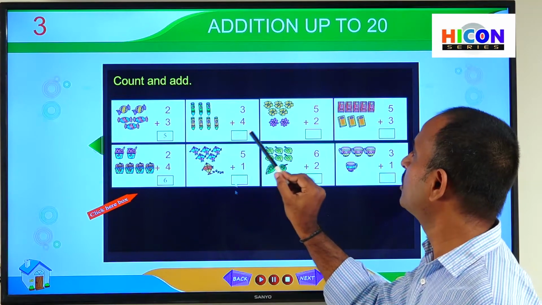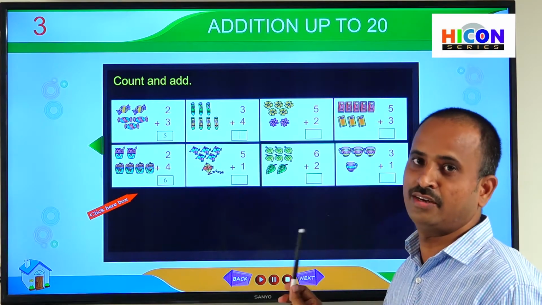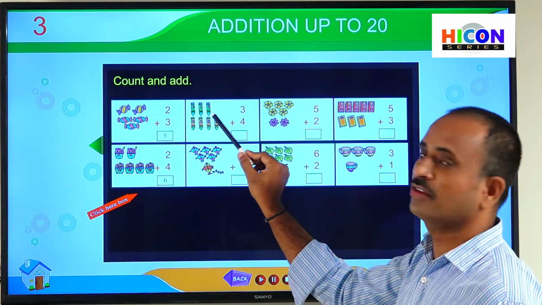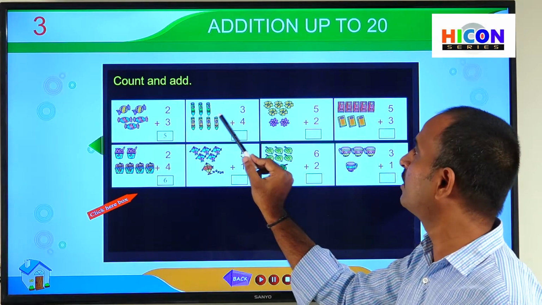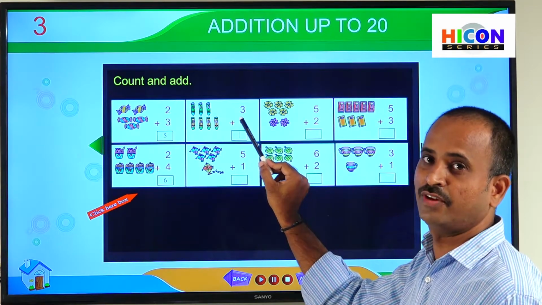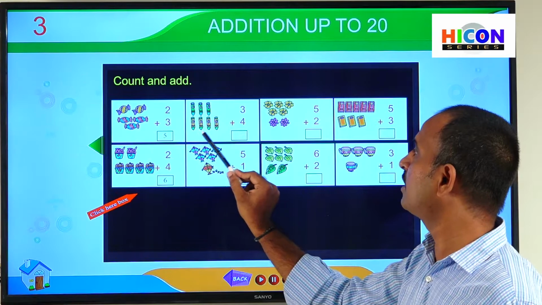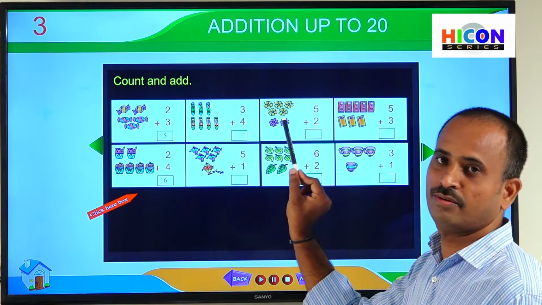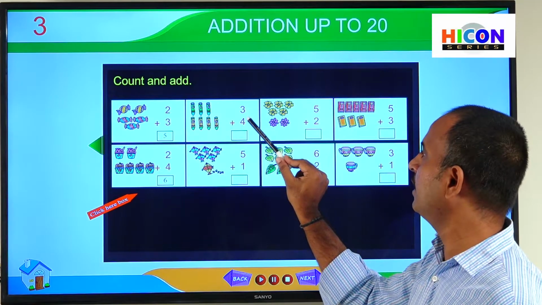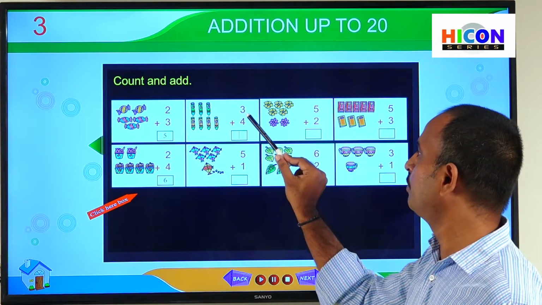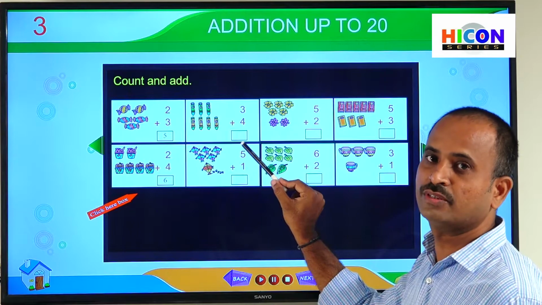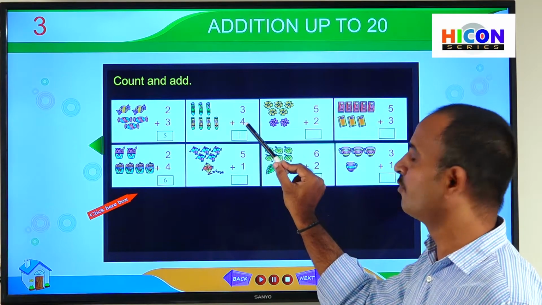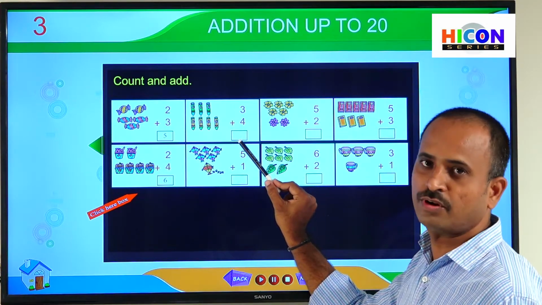So in the third picture, you are observing some crayons, and some crayons are given in the first row. So how many crayons are given in the first row? So 3 crayons are given in the first row. And how many crayons are there given in the second row? So there are 4 crayons in the second row. Now we have to add 3 and 4. That means 3 plus 4 is equal to how much? So we have to add 3 and 4 and write the sum in this box.